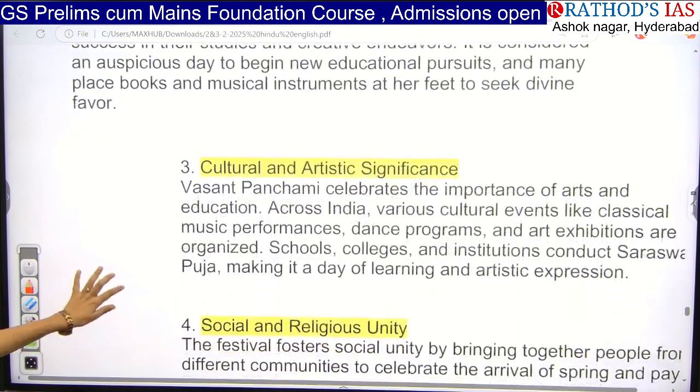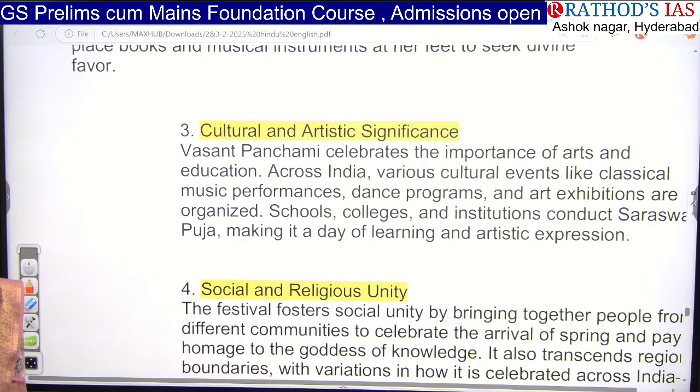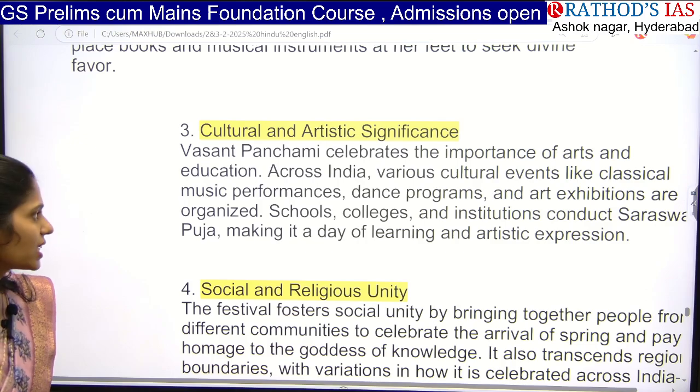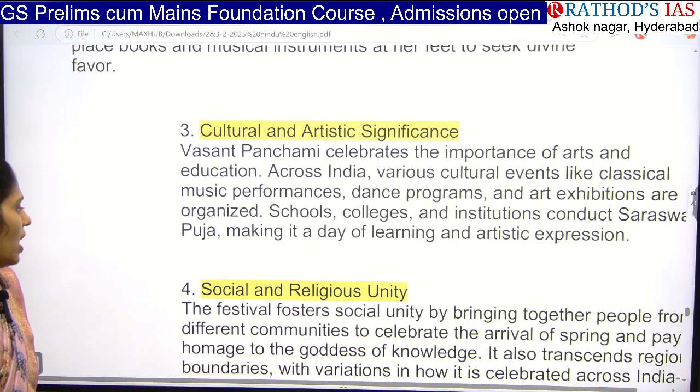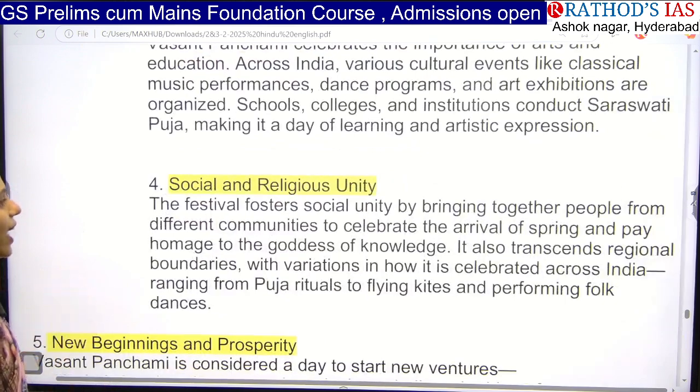Next is cultural and artistic significance. This day is very important for arts, education and culture, and events like classical music performances, dance performances and art exhibitions are organized. The festival also unites people and communities, who celebrate the arrival of spring and pay homage to the goddess of knowledge on this day.